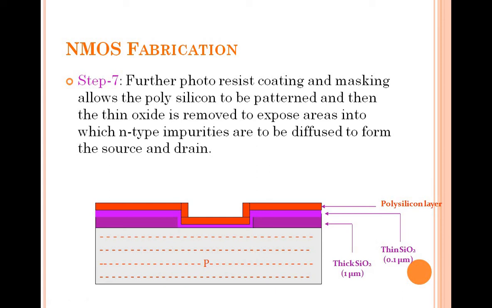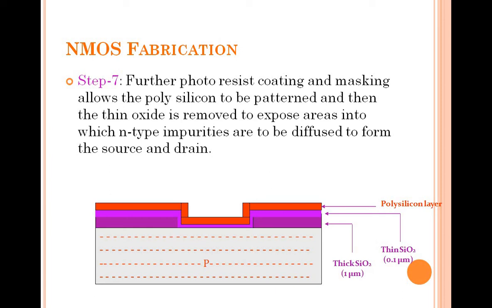To get the gate terminal, you again have a layer of silicon dioxide of 0.1 micrometer thickness. Then again you have a photoresist layer, and you do the same thing. Further, the photoresist coating and masking allows the polysilicon to be patterned, and then the oxide is removed to expose the areas, and you are getting this gate terminal.